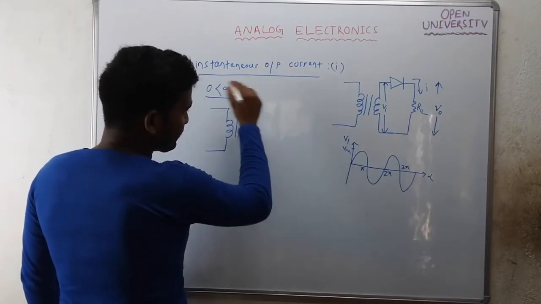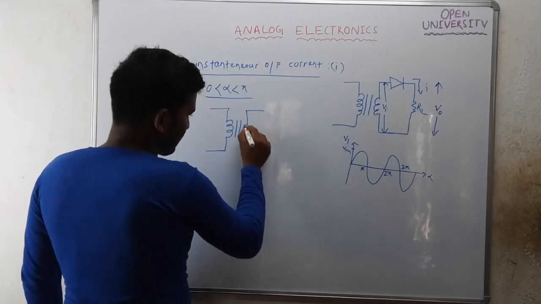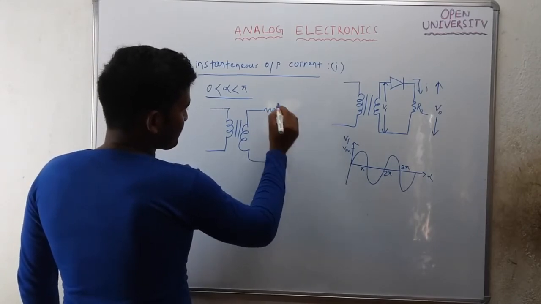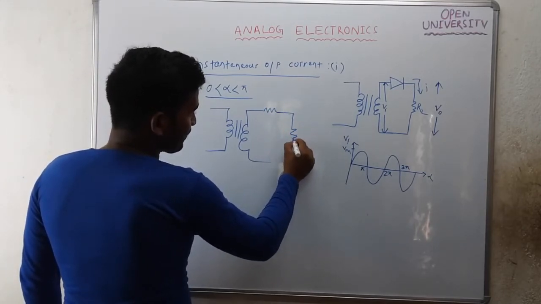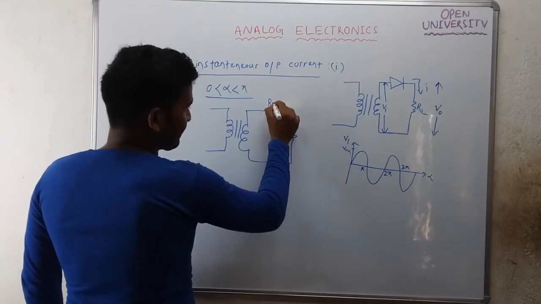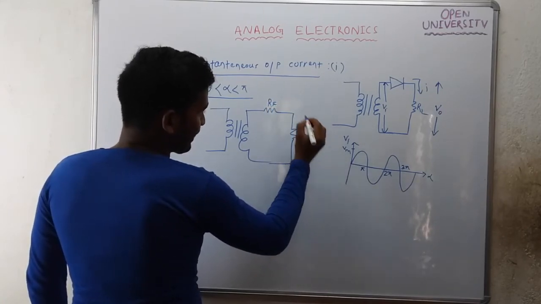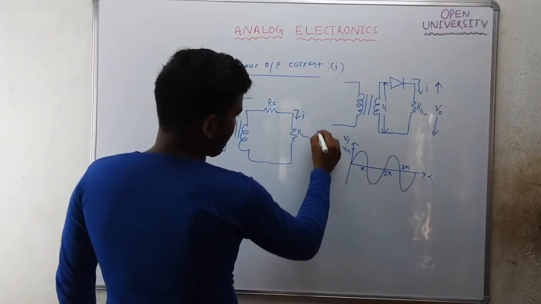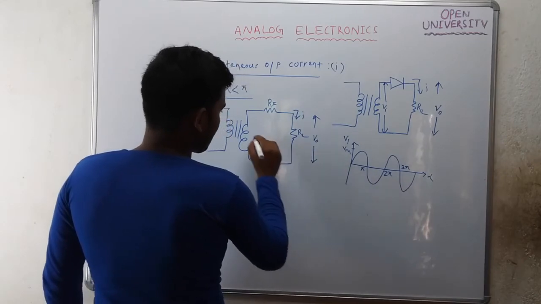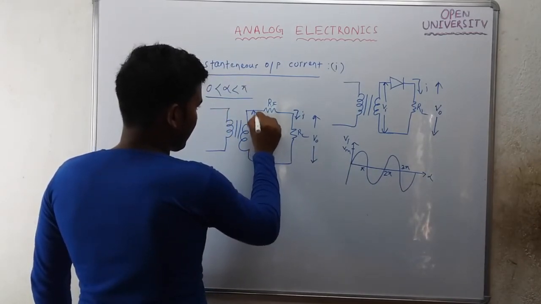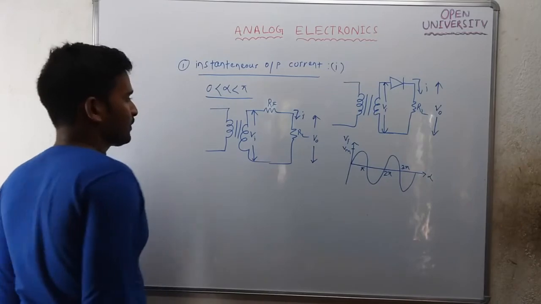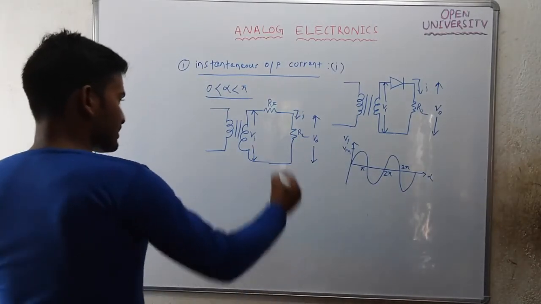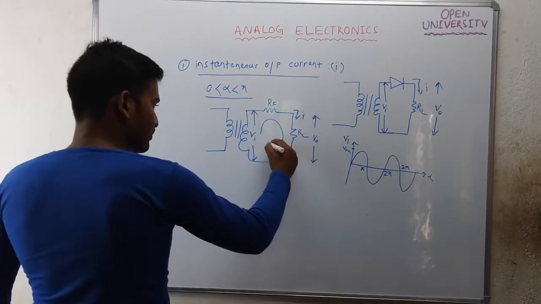When alpha is in between 0 to pi and the diode is forward biased, I will replace the diode with a resistance called RF, and this is your RL, and this is your instantaneous output current. This is your output voltage, this is your input voltage VI. I want to get the instantaneous output current. Let's apply KVL in this loop.